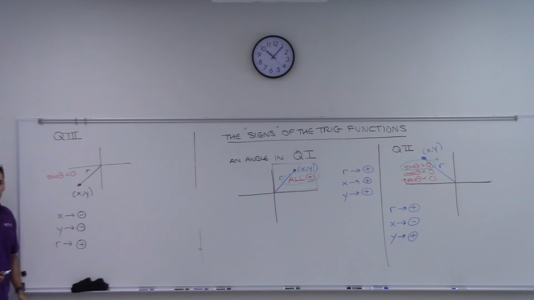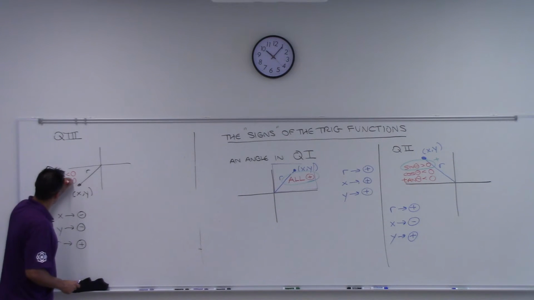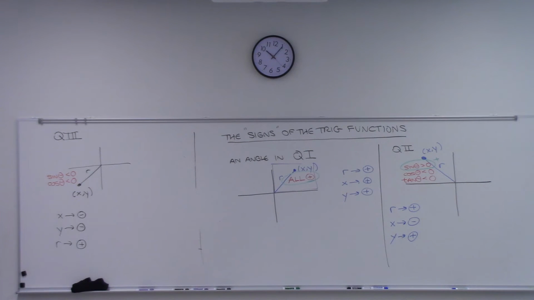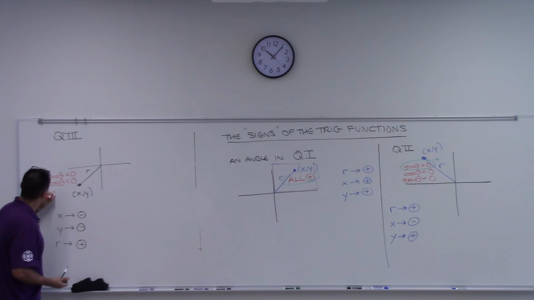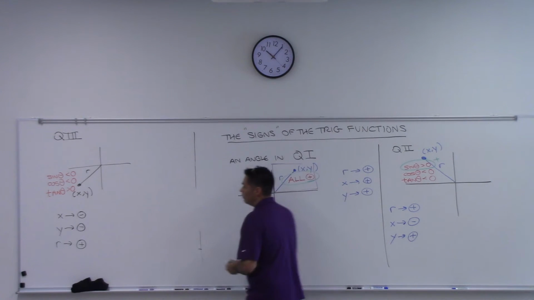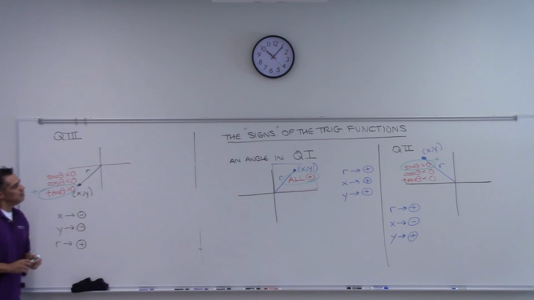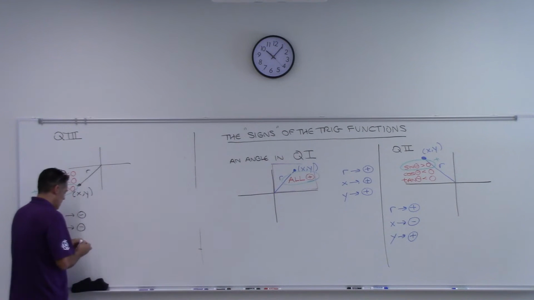What about cosine? Your x divided by r. That's negative as well, right? What about tangent? That's positive, right? Because you've got your y divided by x. That's a negative divided by negative. That should be positive. So tangent is positive here. So what's the only one that's positive? Tangent. Tangent is the only one that's positive here. All the others are negative.